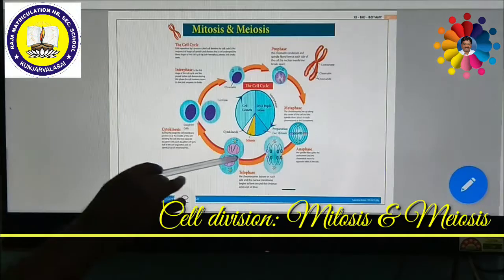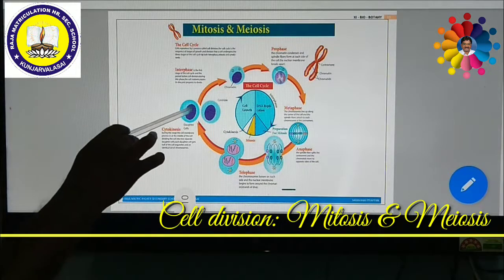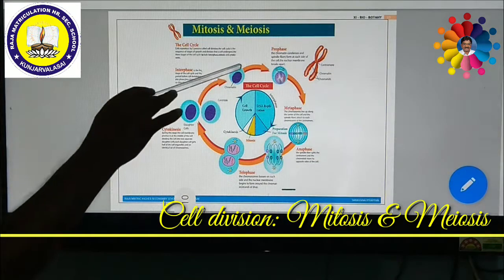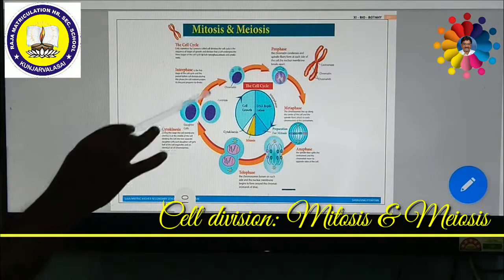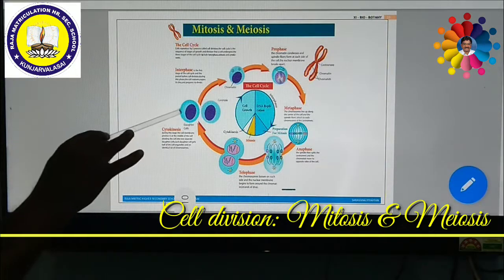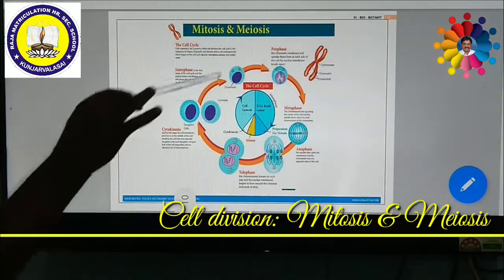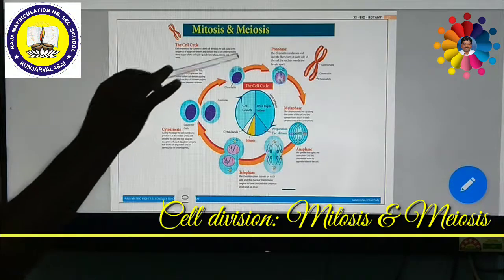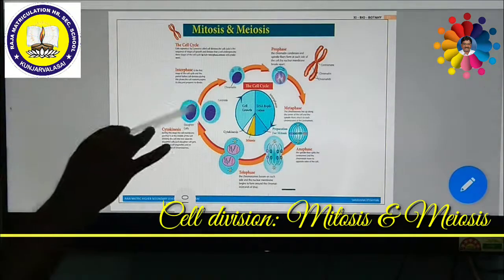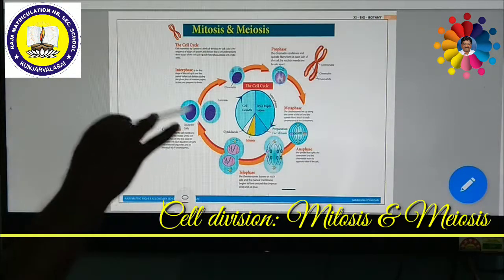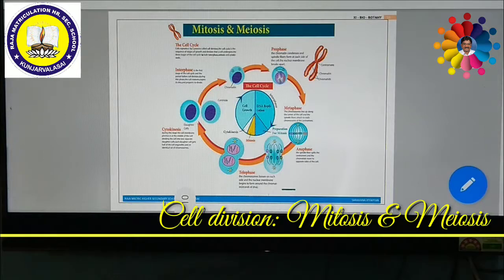Here all the nuclei are divided. After the division of the nucleus, the cytoplasm is divided to form two daughter cells. These two daughter cells resemble the parent cell. Here the number of cells becomes two, but the genetic character and the number of chromosomes remain the same. The genetic character is morphologically as well as physiologically similar to the parent cell. This takes place in vegetative cells. Every 24 hours, all the eukaryotic cells divide by this mitotic cell division. This is very common in almost all eukaryotic plants and animals. So this is called mitosis.